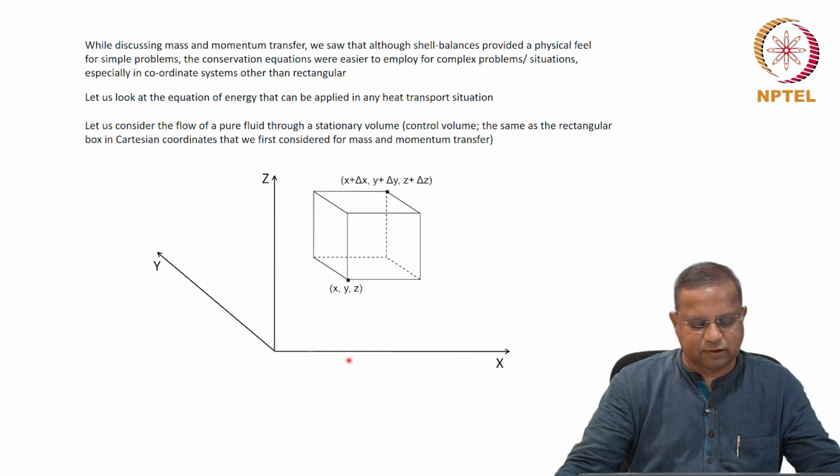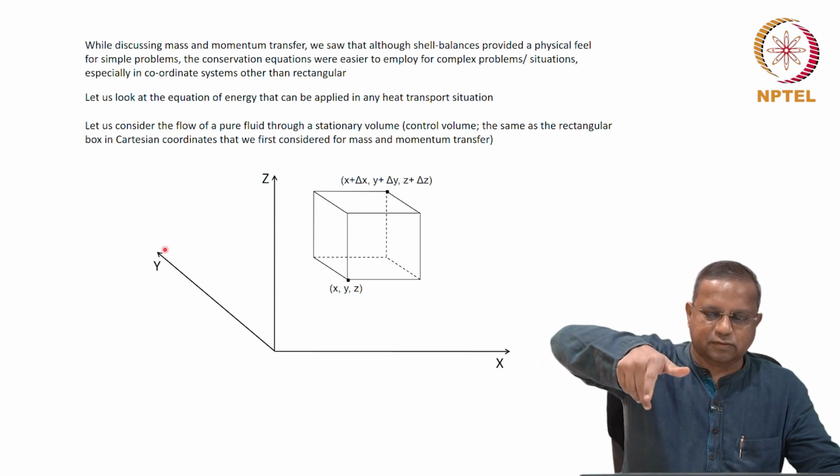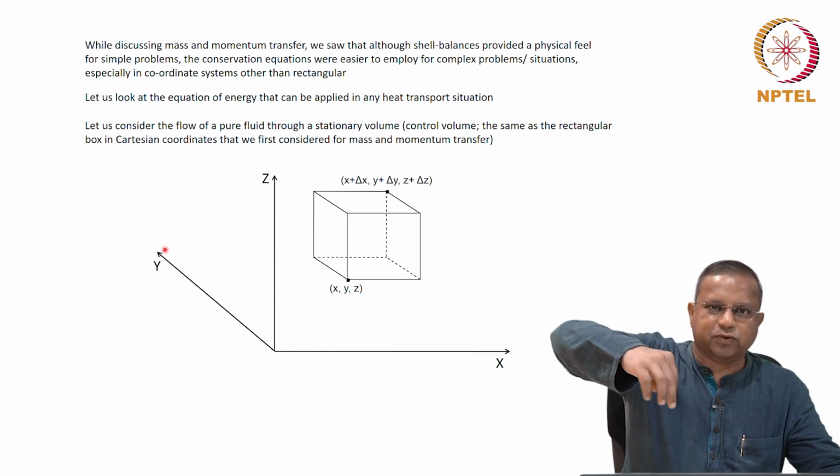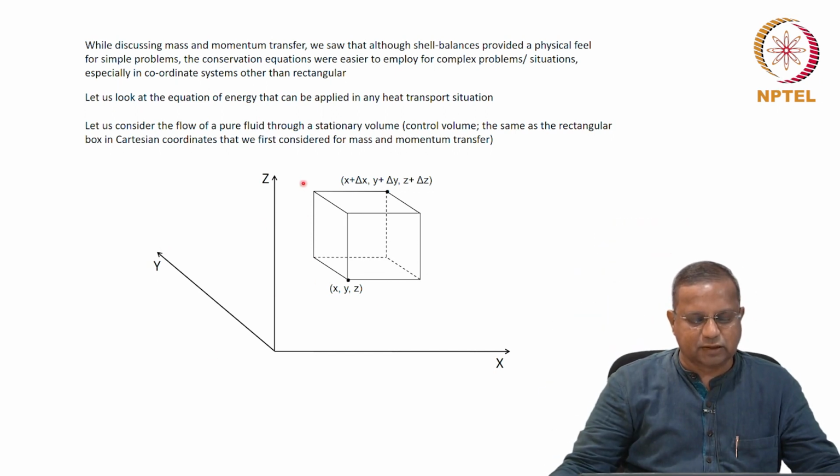Again, x-axis here, we have chosen the y-axis like this. Therefore, the z-axis by the right-handed screw rule: as you go from x to y, whichever direction a right-handed screw moves will be the direction of the z-axis, which is this. And then this is the cuboidal box that we are considering. x, y, z are the coordinates of this point. The dimensions of this box are delta x, delta y, and delta z. Therefore, the coordinates of this point are x plus delta x, y plus delta y, and z plus delta z. So this is the same control volume over which we are going to do our energy balances.